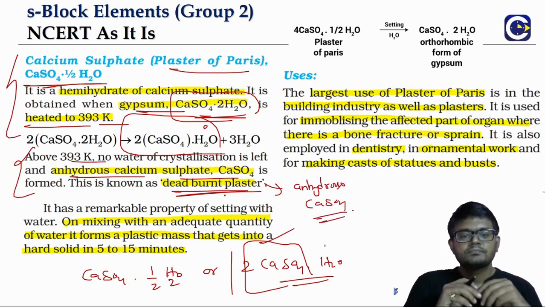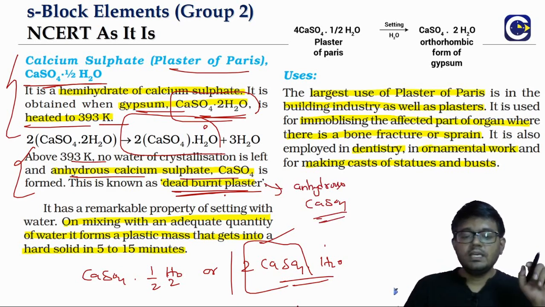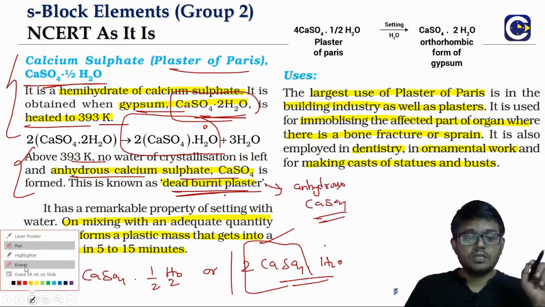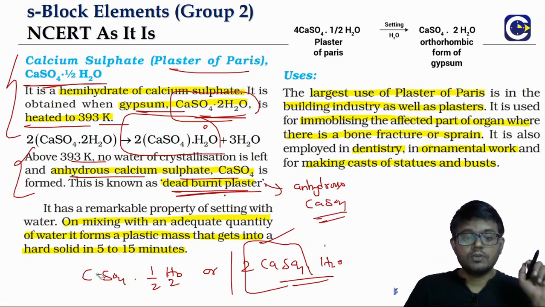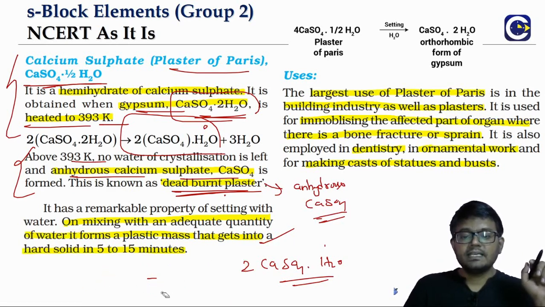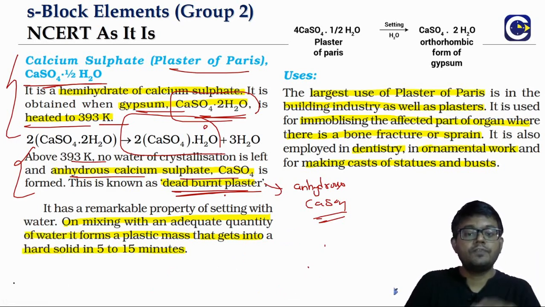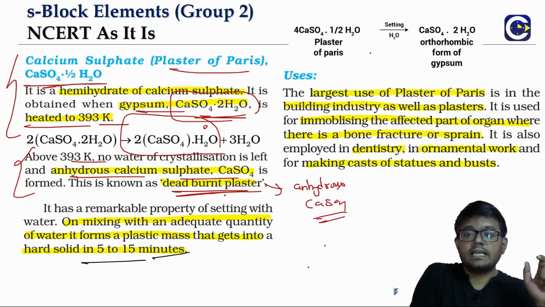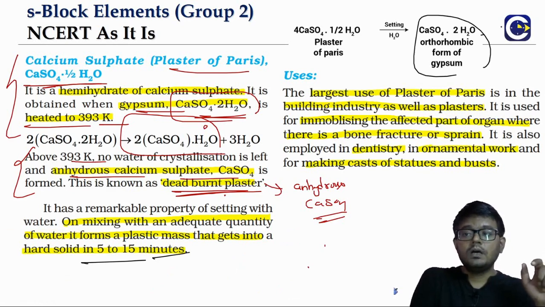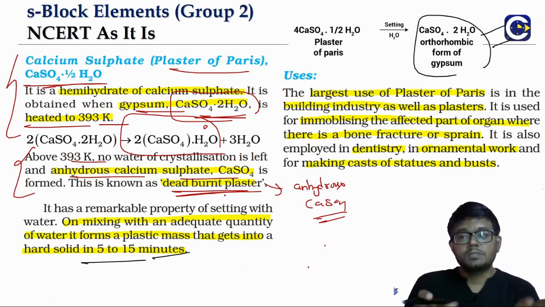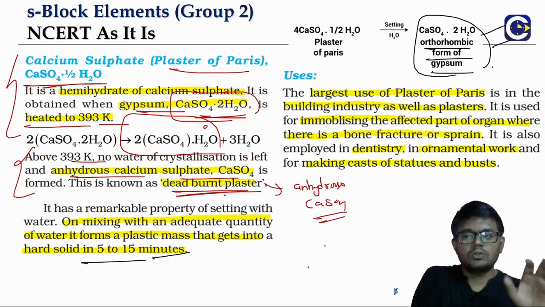That's it. Now the importance of plaster of Paris is because of its very peculiar property, which we call setting. When you mix plaster of Paris with an adequate amount of water and allow it to set for about 5 to 15 minutes, it will solidify into a crystalline form of gypsum. We call it the orthorhombic form of gypsum.